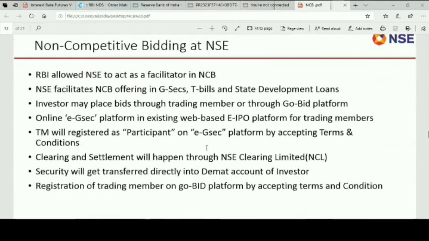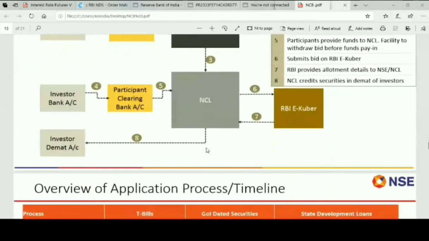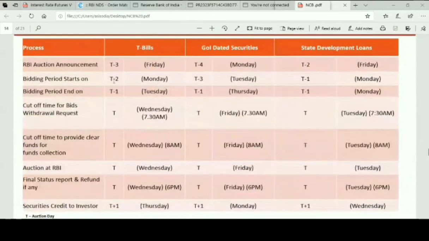Okay. Let me come to how the bidding happens. The auction will start at T minus 3 days. Whenever, let's say on a Friday, the auction announcement comes, the circular will come. NSE will also issue a circular that RBI will be auctioning these securities, and a certain part, or 5% of that, will be through non-competitive bidding. Let's say this happens on Friday.